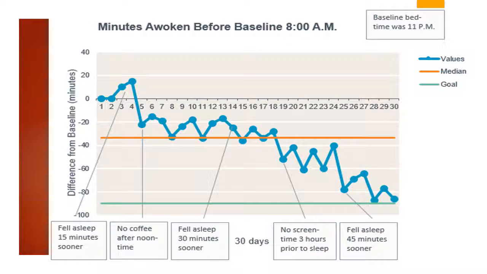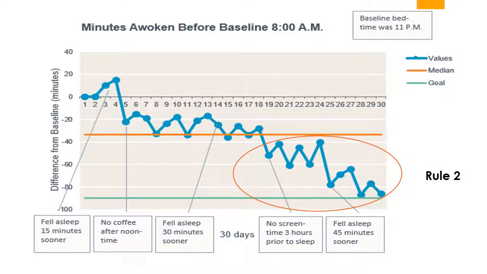Assessing the 4 rules for a run chart, I found that for Rule 1, there were not any strings of 5 data points increasing or decreasing, which would have represented a trend. A look at the entire graph indicates steadily earlier wake-up times. The orange line represents the median number of minutes I woke up before my usual 8 a.m. time. It was 34. The green line, which is at 90 minutes before 8 a.m., represents my goal to wake up at 6:30 a.m.